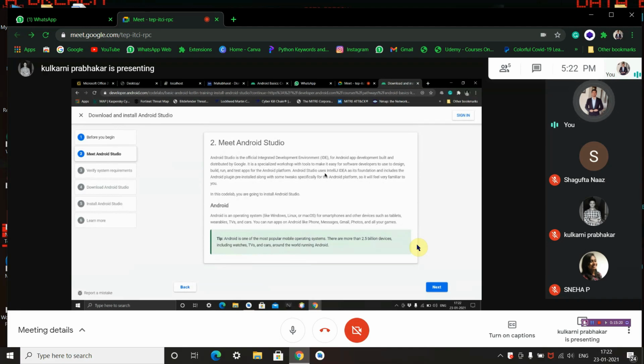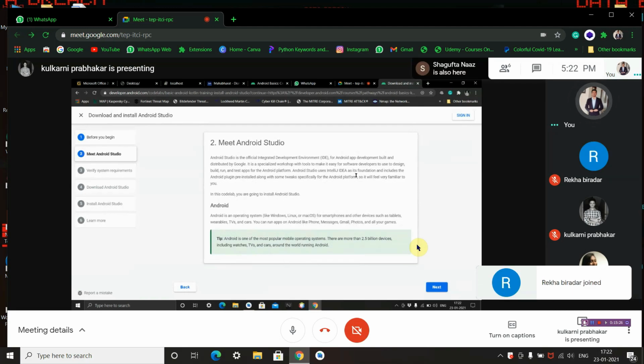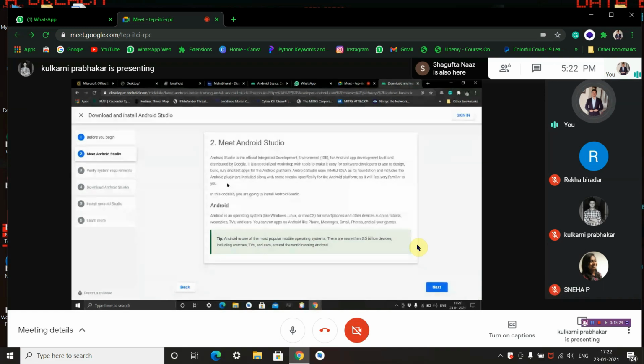Android Studio uses IntelliJ IDEA as its foundation and includes the Android plugin pre-installed along with some tweaks specifically for the Android platform. So it will feel very familiar to you. In this code lab, you are going to install Android Studio. Android is an operating system like Windows, Linux, or Mac OS, for smartphones and other devices such as tablets, wearables, TVs, and cars. You can run apps on Android like phone, messaging, Gmail, photos, and all your games.